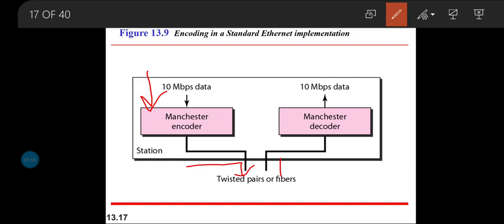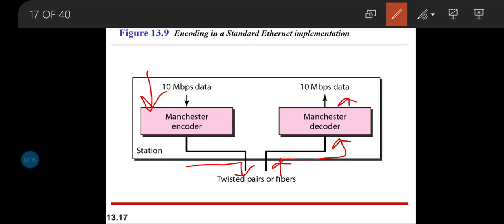At the receiver end, we Manchester decode it, getting back the original digital signal in the form of digital bits at a rate of 10 Mbps. So this is the method of encoding and decoding.